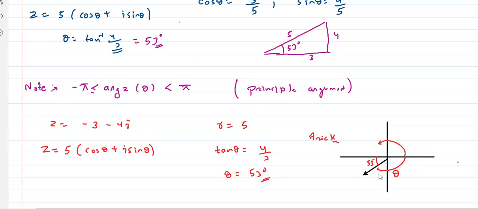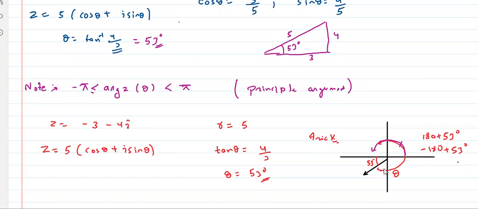Because either I can write this as 180 plus 53 degree, or I can write like this, 180 minus 53 degree. Yes or no? समझो, ये जो angle है, either I can write like this or I can write like this. Agreed?